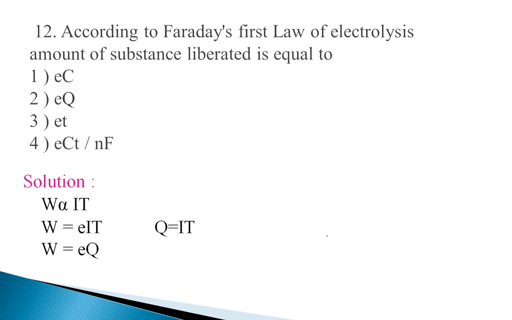Electricity passed is I into T, that is the product of current and time, which is denoted by Q. Therefore, after removing the proportionality sign, we introduce one constant, that is E, where E is the electrochemical equivalent. So the above equation becomes W is equal to E into IT, and here IT is replaced by Q, so it becomes W is equal to E into Q. Therefore the right answer is option 2.